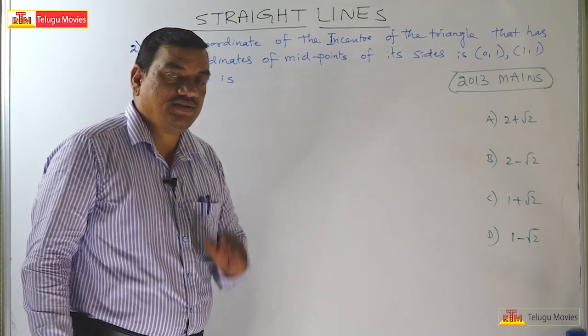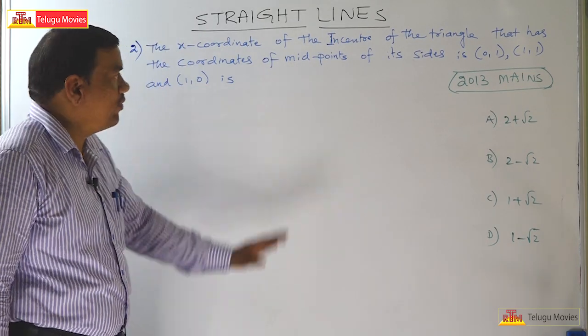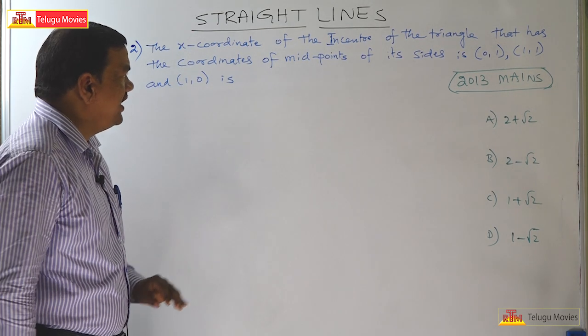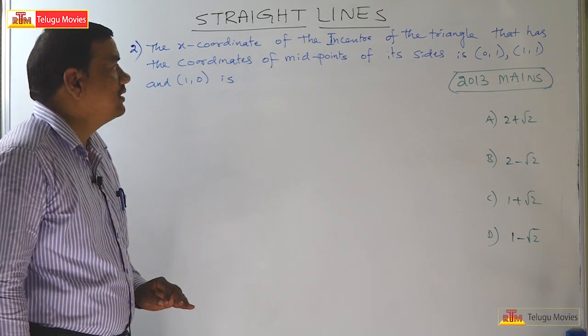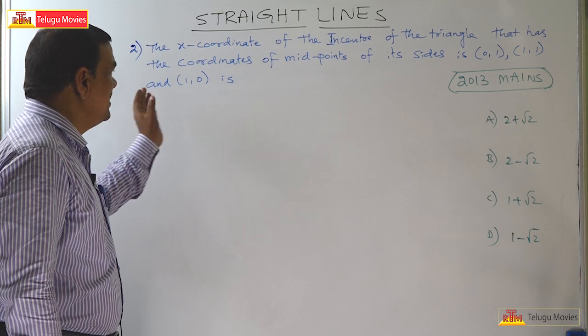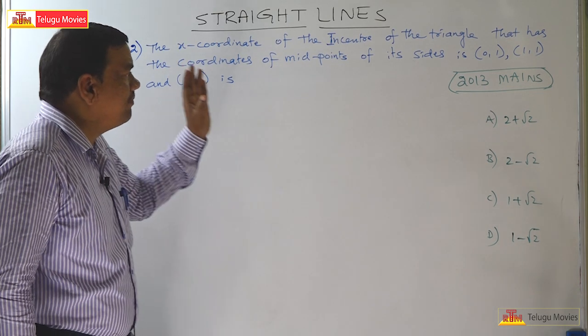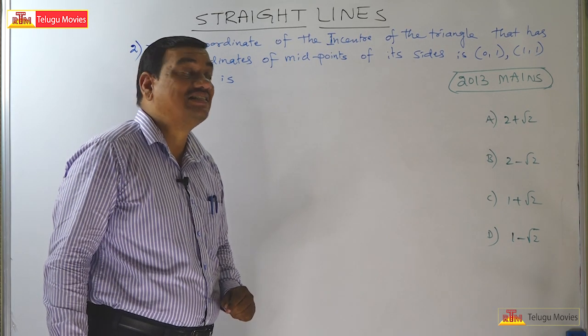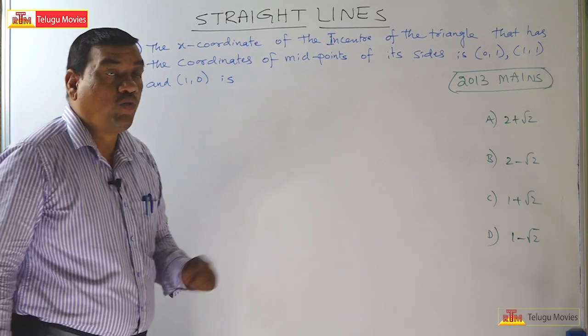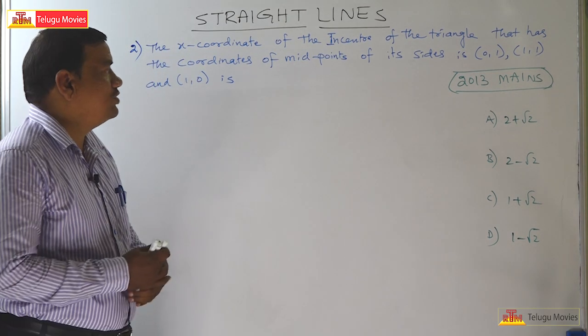Welcome to this second problem. The second problem is: the x coordinate of the incenter of the triangle that has the coordinates of the midpoints of its sides as (0, 1), (1, 1) and (1, 0) is.